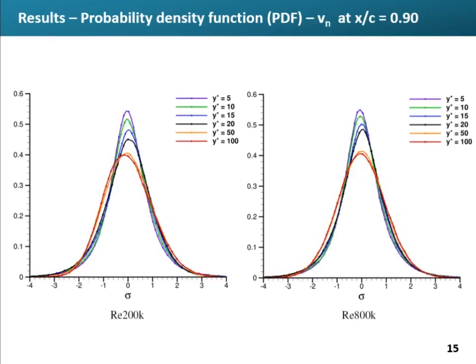This mechanism also occurs for the normal velocity. However, it is more subtle for skewness. On the other hand, kurtosis will change with Y+, approaching a Gaussian distribution.